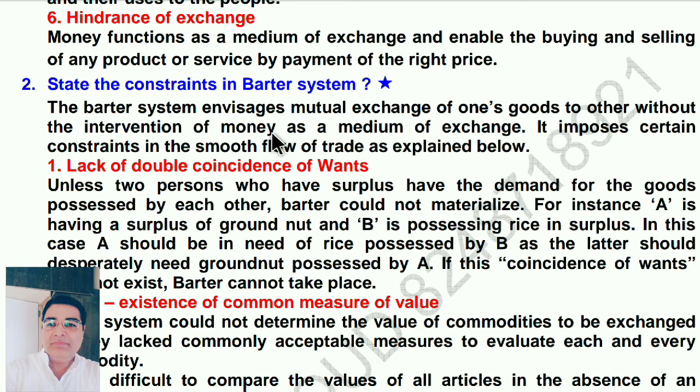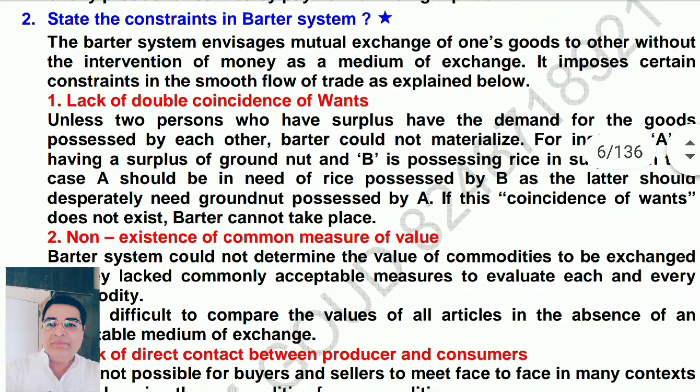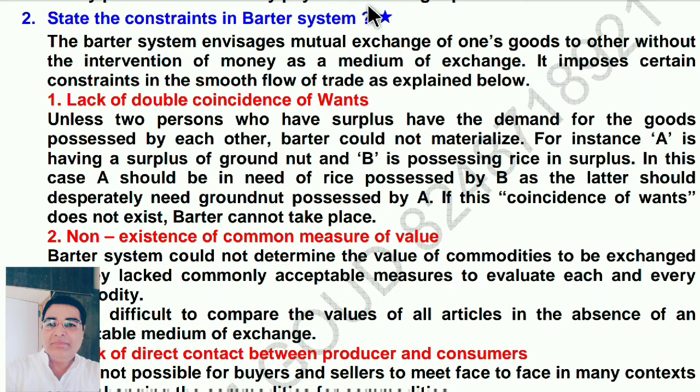Next point, state the constraints in barter system. This question is asked in the quarterly exam or half-yearly. The barter system envisages mutual exchange of one goods to other without the intervention of money as a medium of exchange. It imposes certain constraints in the smooth flow of trade as explained below. First, double coincidence of wants. So constraint means difficulties in barter system.